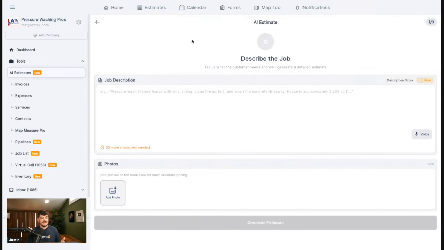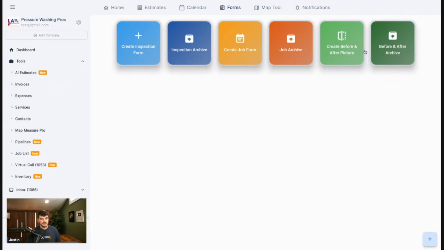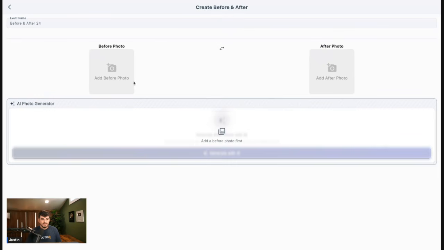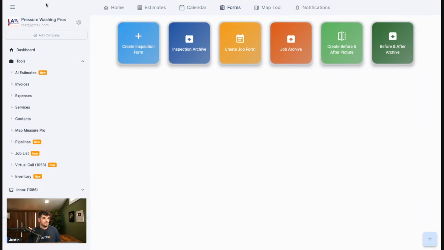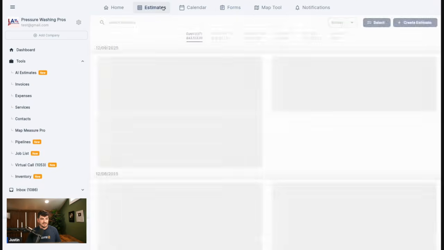First of all was the AI estimator. The second one is our before and after generator. You can also use the before and after generator in a couple different spots within QuoteIQ now. You can use it within the create before and after photos. You can also use it within the quick estimate as well as the standard estimate.